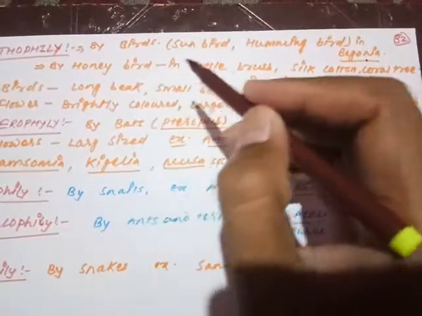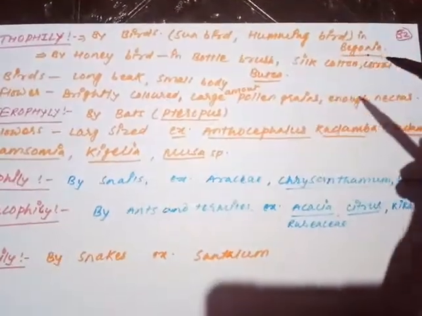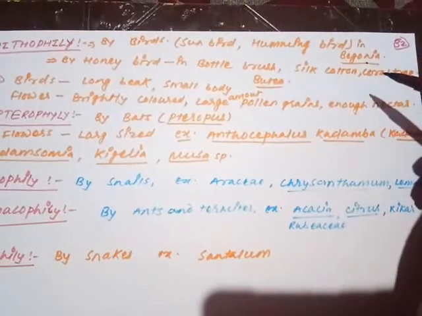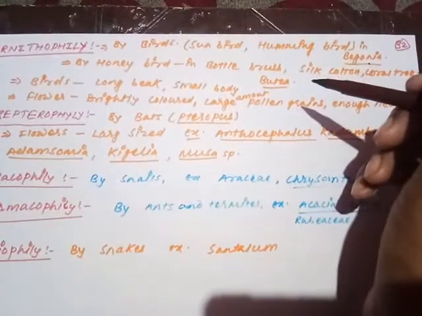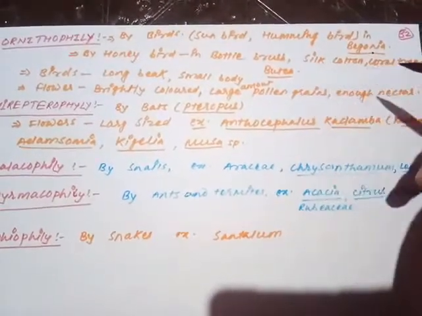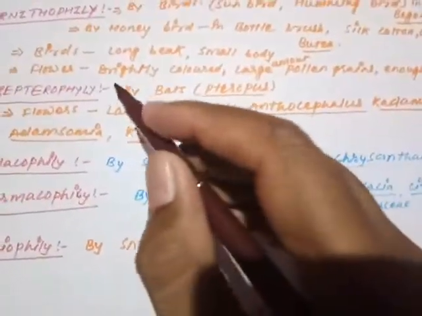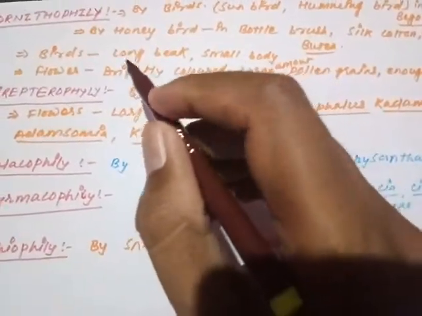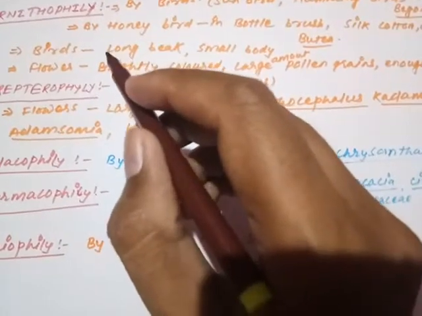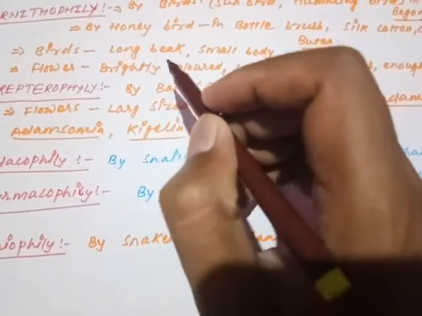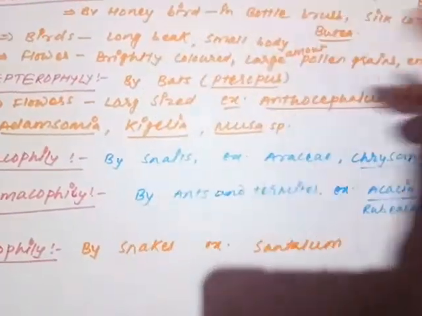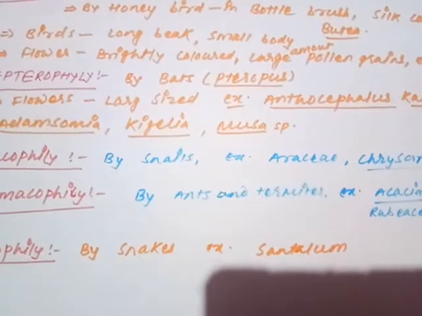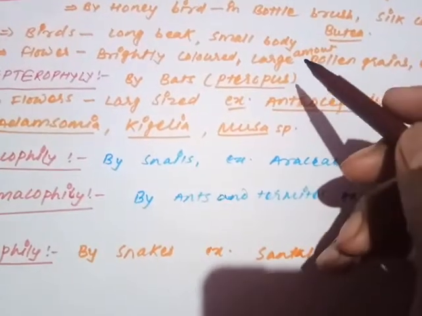The hummingbird and the sunbirds perform pollination in the ornithophilous mode in the case of begonia, while the honeybird performs ornithophilous pollination in the bottlebrush, silk cotton, coral tree and Butea monosperma. So remember what is specific about the birds that perform ornithophily: the bird should have a long beak and a small body size.